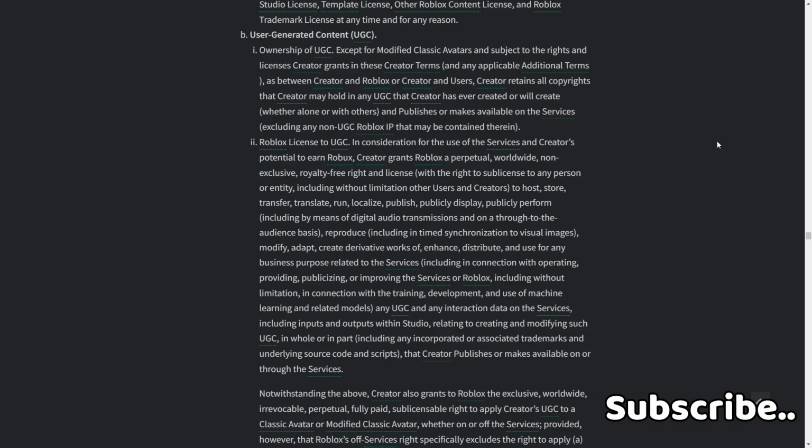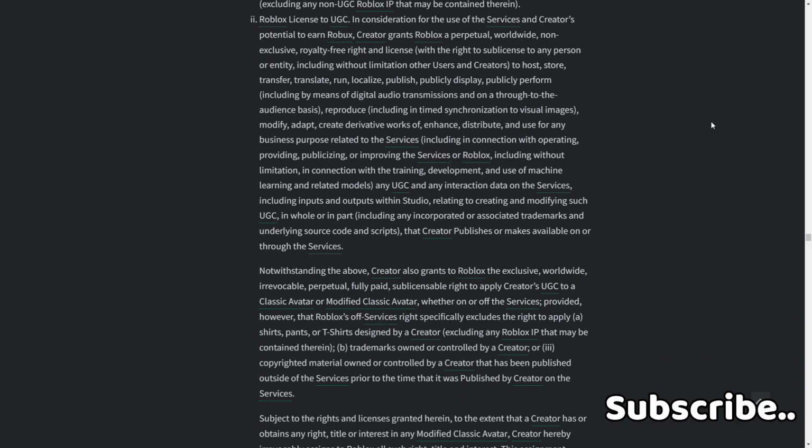including without limitation in connection with the training, development, and use of machine learning and related models, any UGC, and any interaction data on the services, including inputs and outputs in Studio relating to creating and modifying such UGC in whole or in part, including any incorporated or associated trademarks and underlying source code and scripts, and that creator publishes or makes available on or through the services.